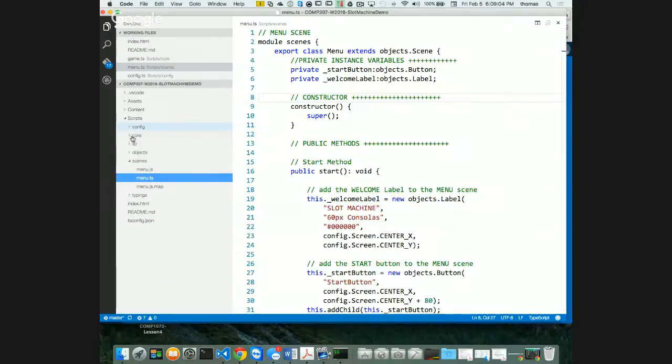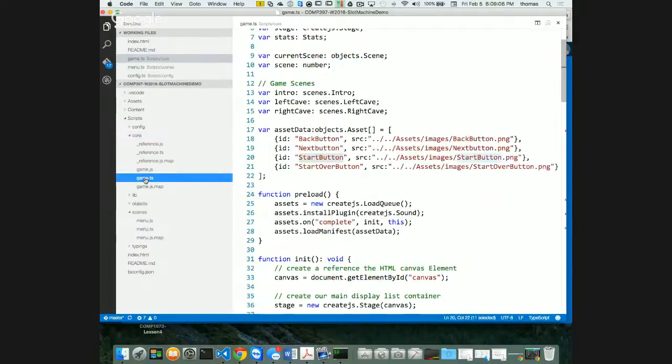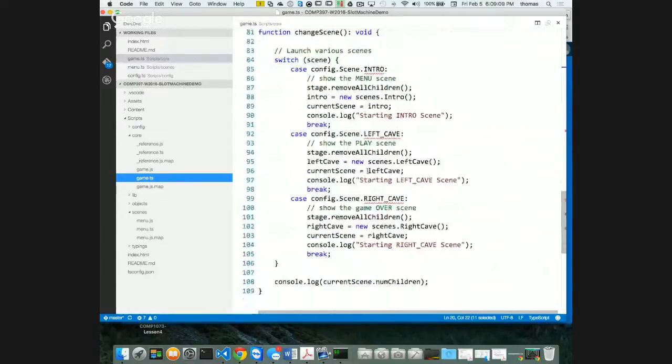My config is a problem too, but let's go to my core game.ts. I've got some errors here, and here they are. There's no intro scene, so I have to fix that. That's going to be menu. This one is going to be my slot machine, and this one is going to be my game over, so game over scene. And because I have these names, I'm going to change what it says in my console log, because I'm using console log just to tell me that I'm loading one scene after the other. The same thing goes with all these. I'm just changing all this so it makes sense.